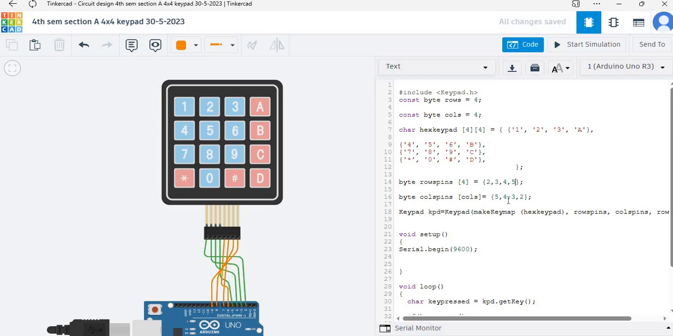Okay. Now let's come to columns. So the number of columns is also 4. So this is column number 1, column number 2, column number 3 and column number 4. So these pins are connected with pin number 6, 7, 8, 9. So here we will write 6, 7, 8, 9. Okay.